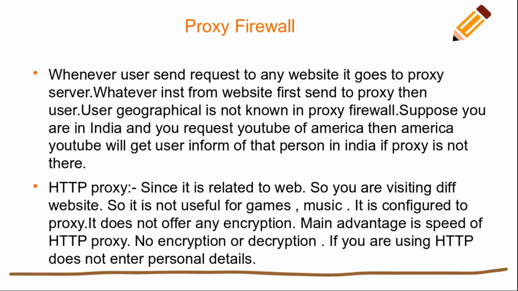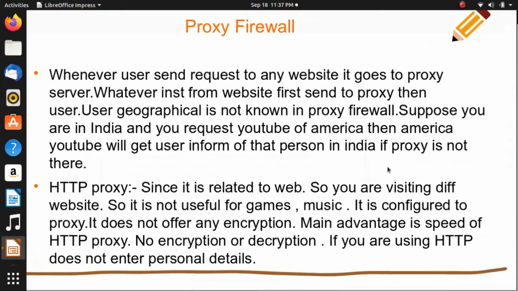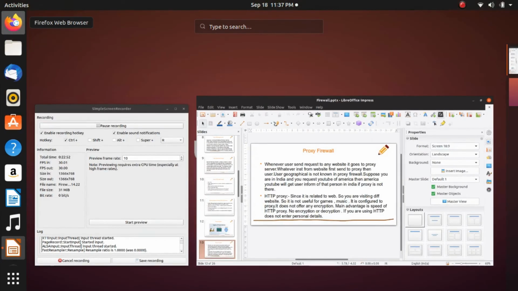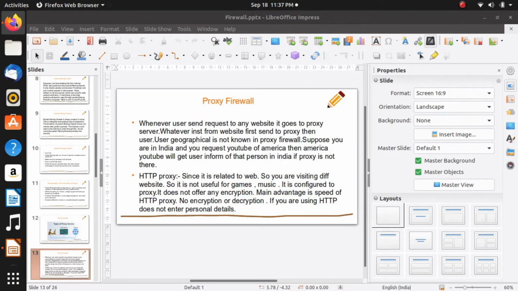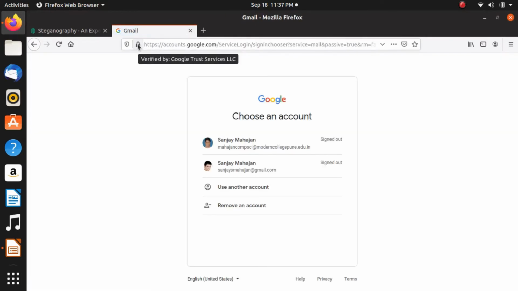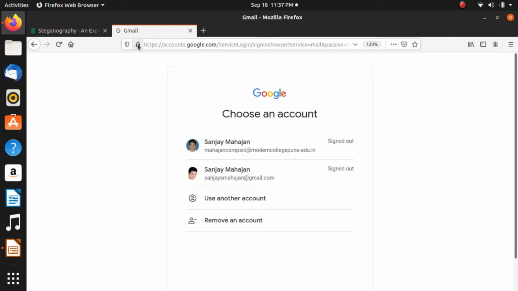Nowadays all internet servers are HTTPS, secured hypertext transfer protocol. There is a lock there. So I will show you here. Here there is a lock.